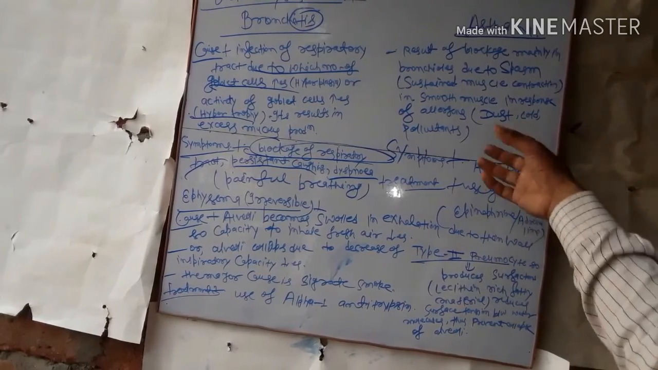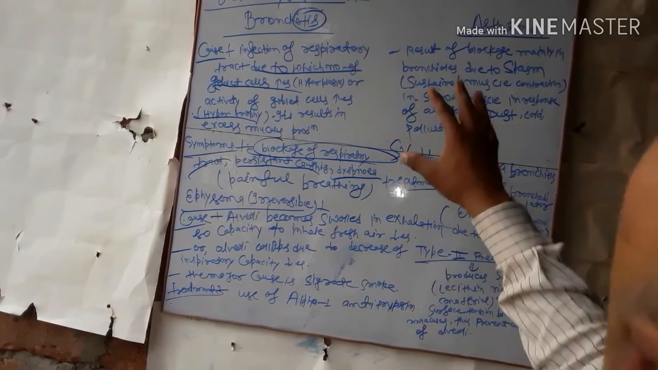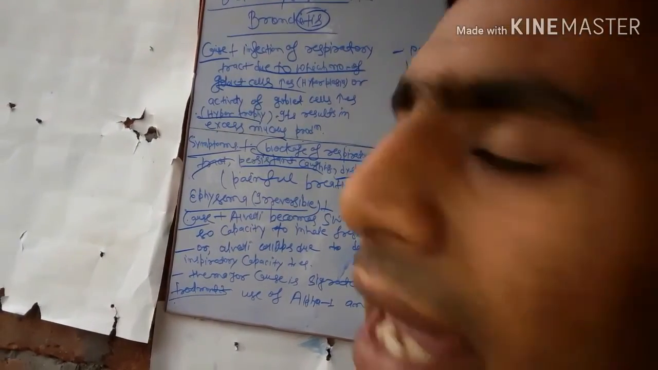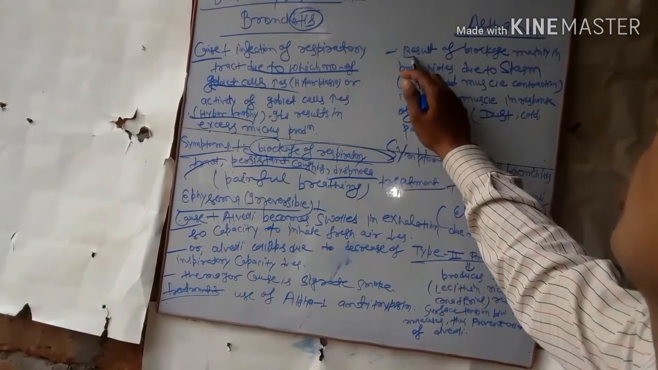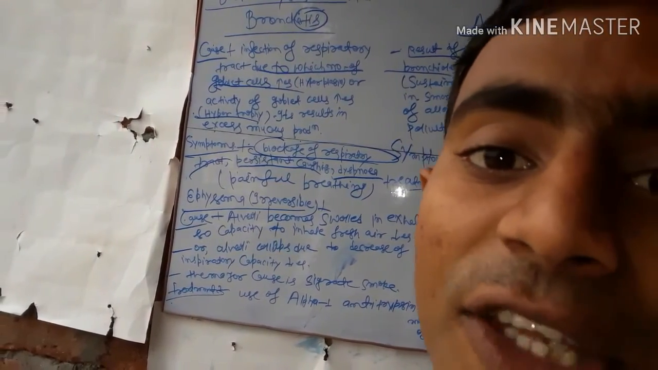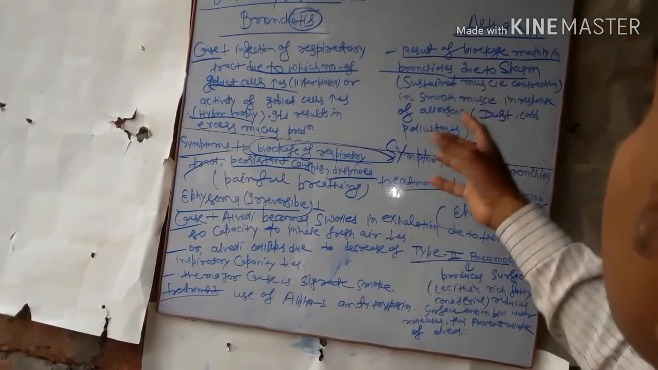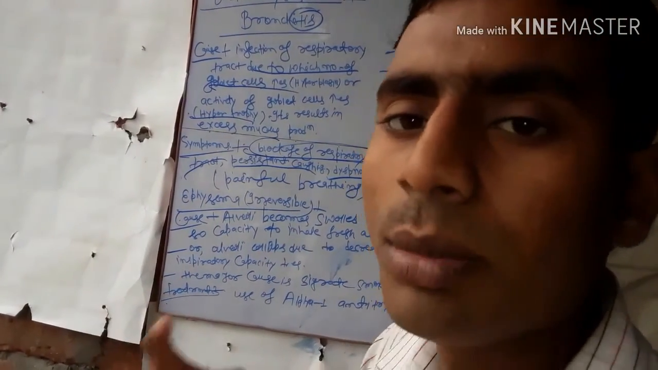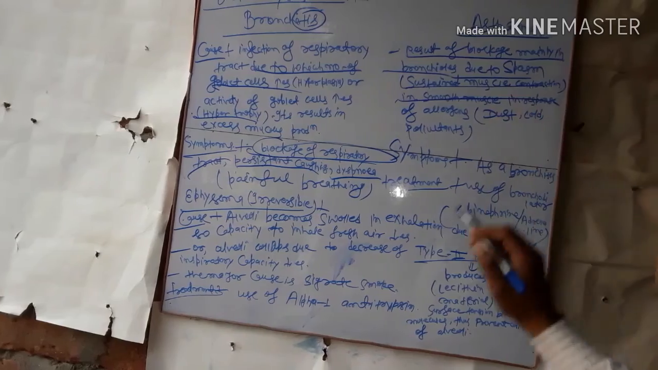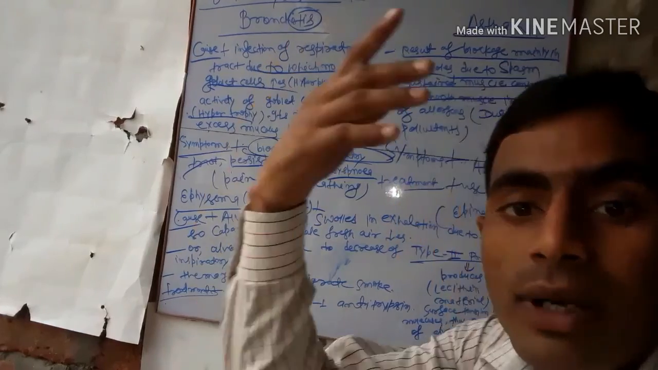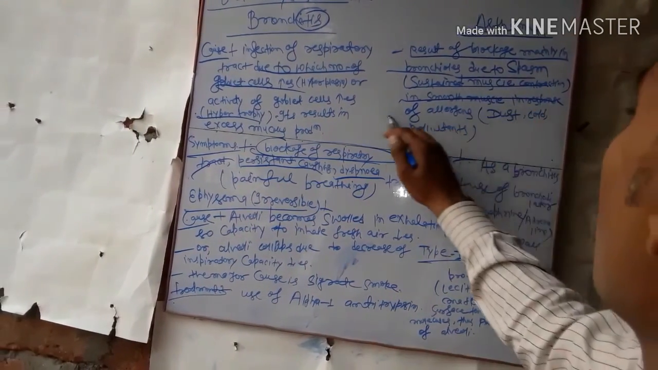Now asthma. Asthma is not an inflammation. It is a type of allergy. Asthma results in blockage mainly in the bronchioles due to spasms. What are spasms? Spasm is a sustained muscle contraction in smooth muscle, in response to allergens.